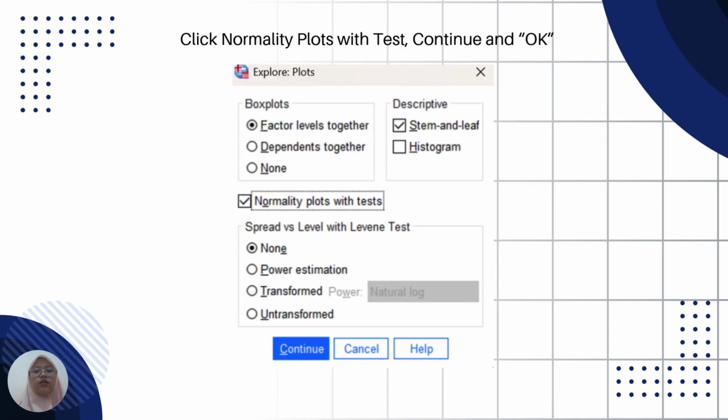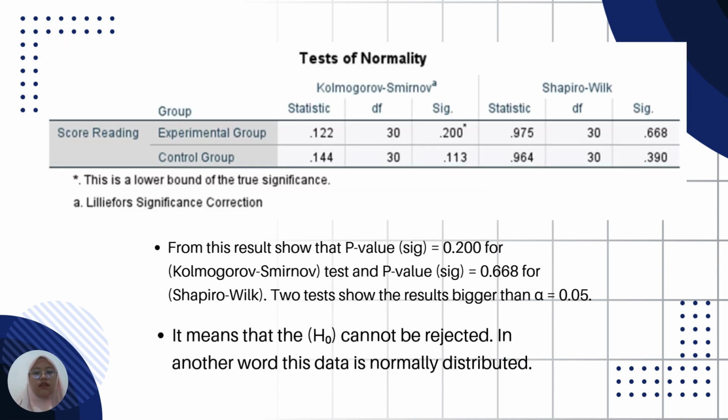After that, we click Normality Plot with Test and then Continue and OK. And here's the result for normality testing. From the result, the p-value is 0.200 for Kolmogorov-Smirnov, and 0.668 for Shapiro-Wilk. Both results are bigger than 0.05. So it means that the null hypothesis cannot be rejected, in other words, the data is normally distributed.